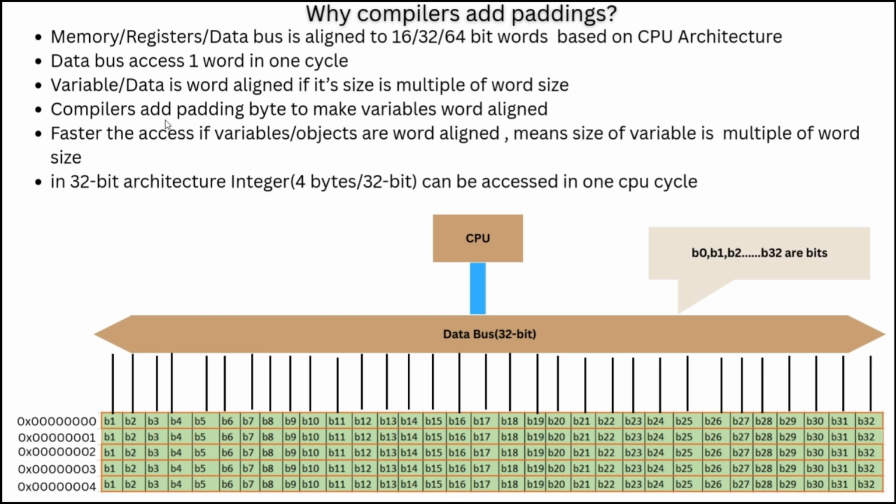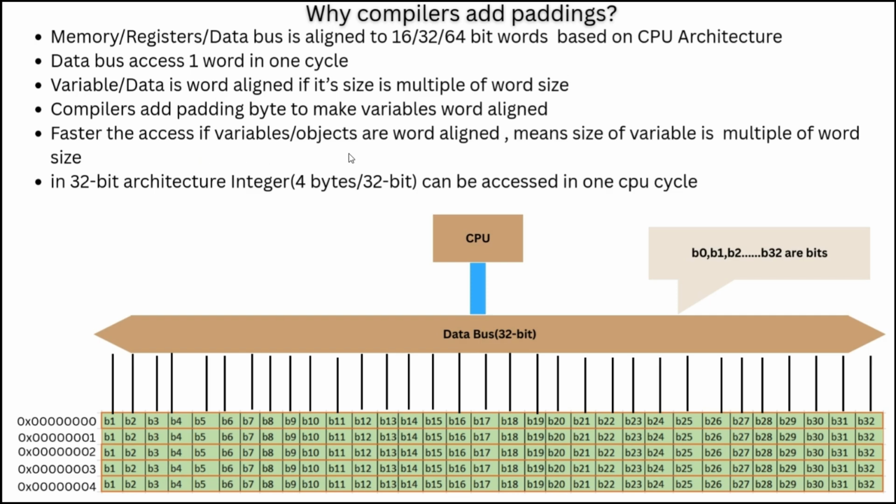Sometimes compilers also add paddings to the data. Let us say a variable is 2 bytes. If it is a 32-bit system, the compiler can add 2 bytes of padding so that the variable is aligned. We might not know, the compiler takes care of it, but internally instead of 2 bytes, it is 4 bytes, which means 32 bits.